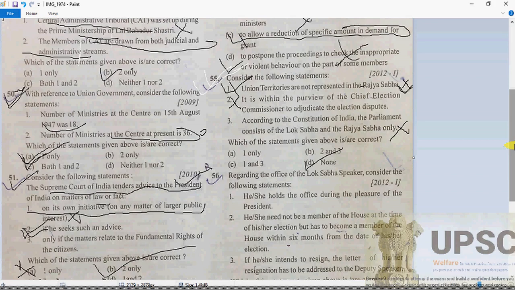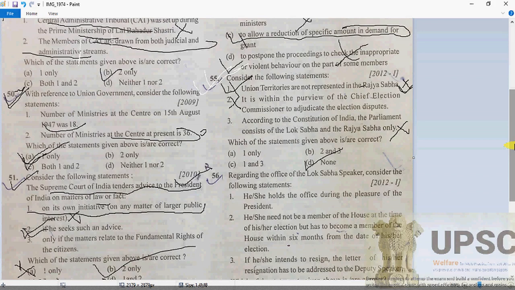The union territories, Delhi and Pondicherry, are represented in the Rajya Sabha, no doubt. Election disputes are adjudicated by the Supreme Court or the High Court, which looks into the disputed matter. And according to the Constitution of India, Parliament consists of the Lok Sabha, Rajya Sabha, and the President of India.